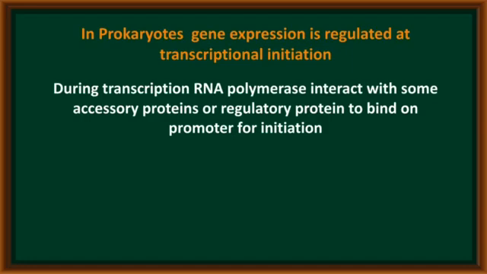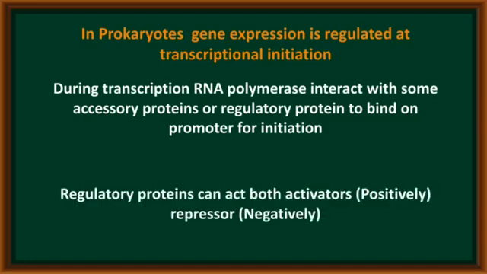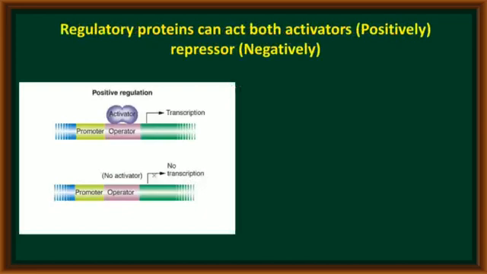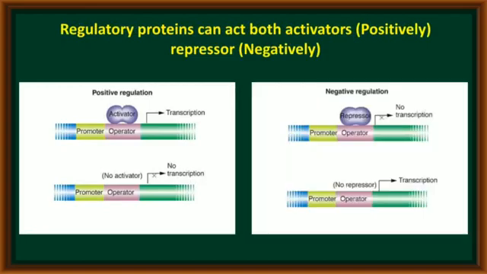After interacting with these proteins only, RNA polymerase enzyme binds on the promoter to initiate transcription. These regulatory proteins or accessory proteins act both positively and negatively. They act positively in the form of activators. They act negatively in the form of repressors.